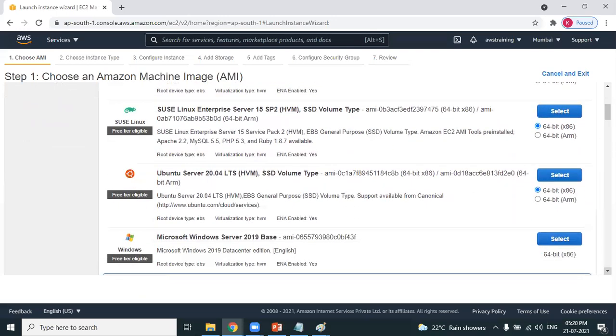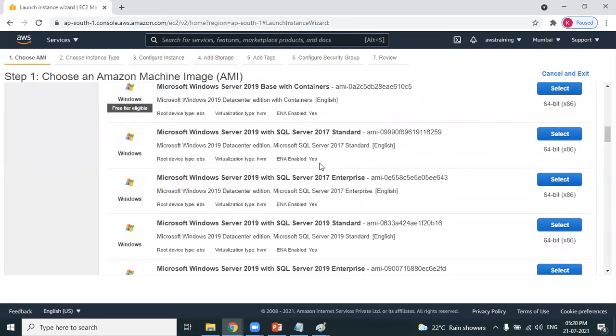This time I want to create an Ubuntu flavor. So I'm going with Ubuntu. And make sure whatever operating system you're selecting is eligible for free tier. Observe, make sure it's eligible for it. There are a few operating systems which are not eligible for free tier.